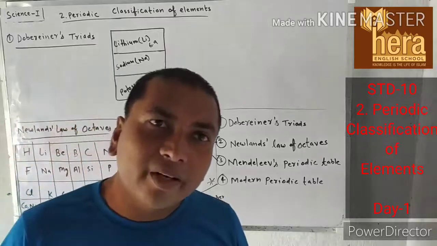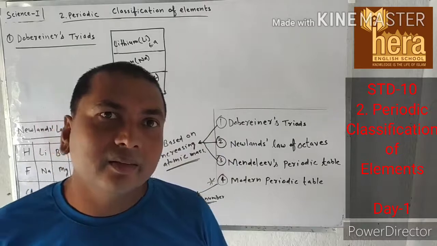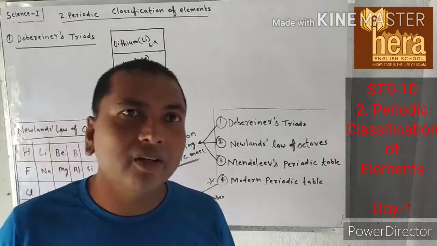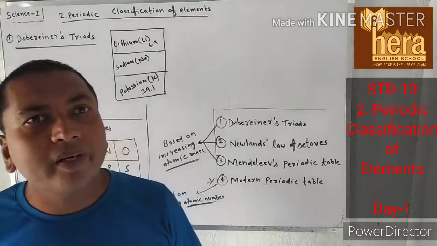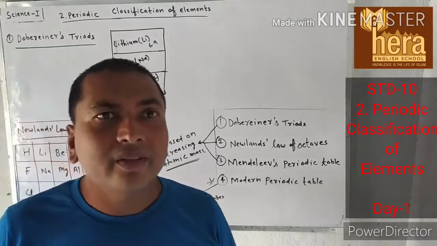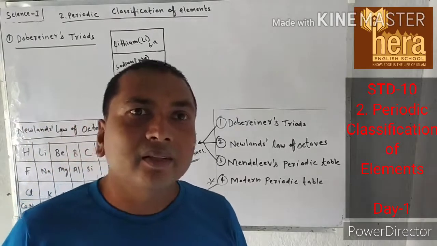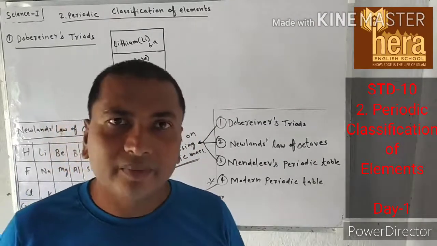Examples of metals are silver, gold, copper, iron, etc. Examples of non-metals are carbon, sulfur, phosphorus, chlorine, fluorine. These all are non-metals.